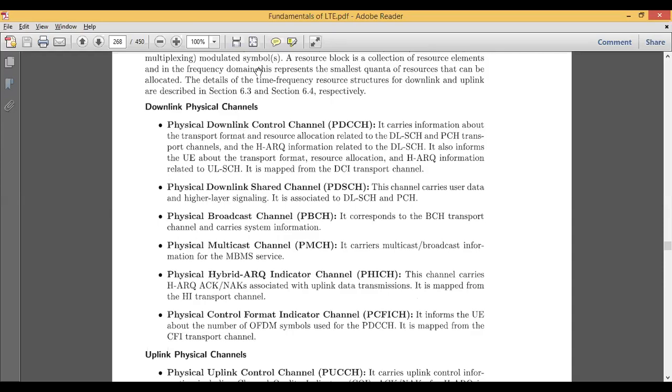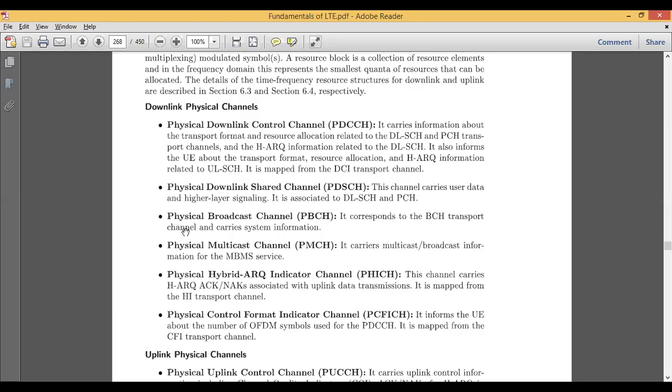In the downlink channels, that is, downloading of information, it carries the information about the transport format and resource allocation related to the above layers. Based on the information received at the user mobile entity, the transport format and resource allocations are decided, and they are related to the above layer. Information meant for a layer will go to that particular layer only, based on the format received at the downlink channel. Then the physical downlink shared channel carries user data and higher layer signaling.